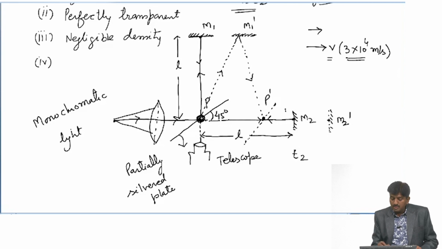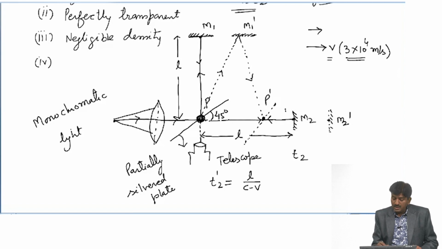Suppose first we calculate the time covered by the light ray from P to m2, and it should be T2 dash. We can consider the time covered from P to m2, that is T2 dash, and it should be length upon velocity, distance L upon velocity, and velocity should be c minus v.